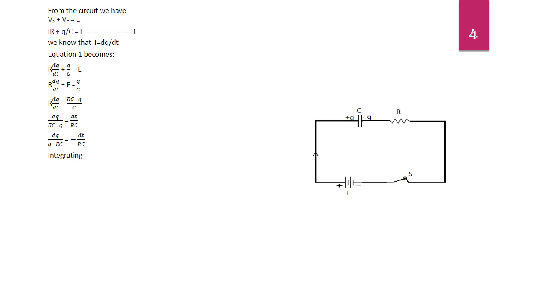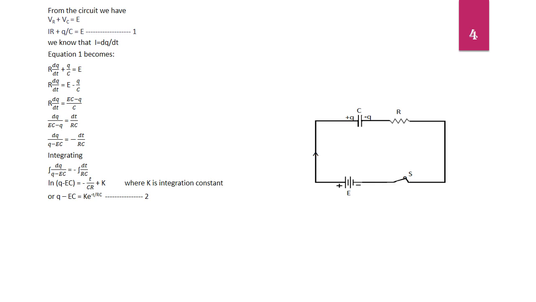Integrating this equation, we get ln of Q minus EC equals minus t by RC plus K, where K is integration constant, or Q minus EC equals K into e power minus t by RC. Call it equation 2.